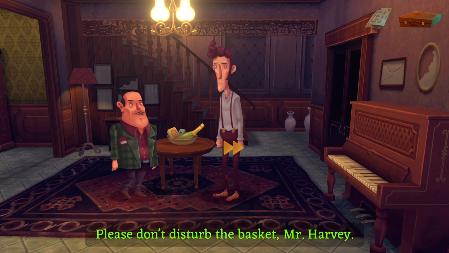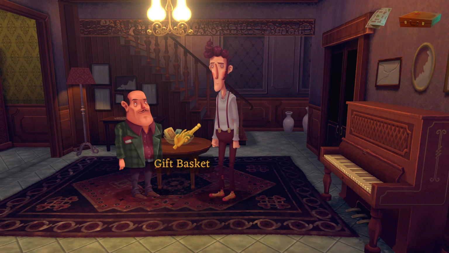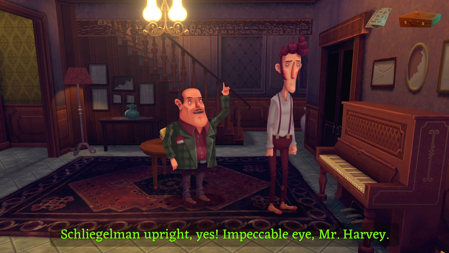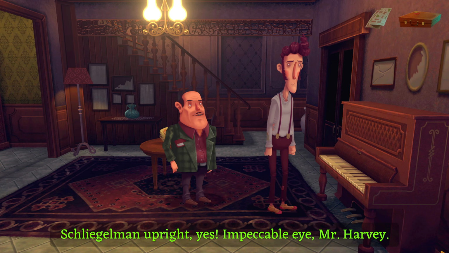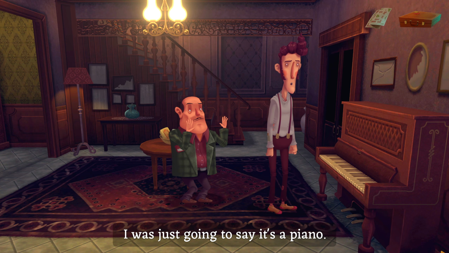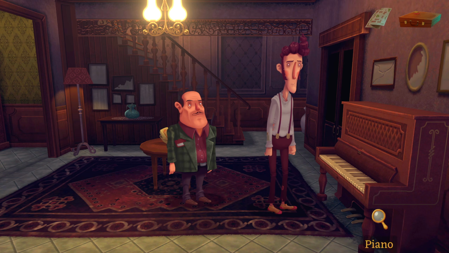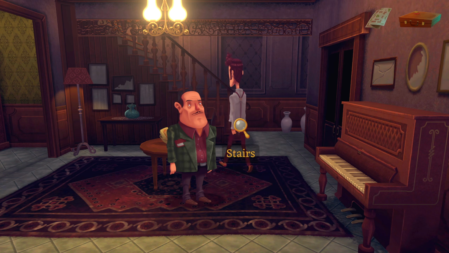Please don't disturb the basket, Mr. Harvey. Those goods are reserved for the buyer, whoever she or he happens to be. Well, it's not going to be me, but I probably do want what's in that basket. The piano! It's a Schlegelman upright, yes. Impeccable eye, Mr. Harvey. What gave it away? The understated, perfectly joined paneling? Or the iconic front legs? I was just going to say it's a piano. Ah, indeed it is, Mr. Harvey. Indeed it is.